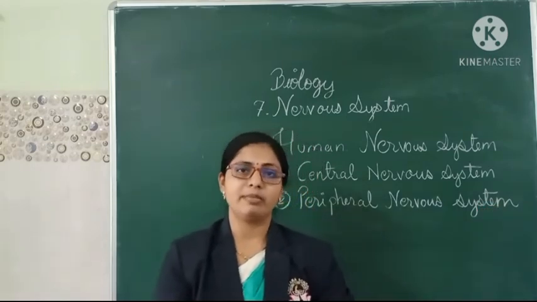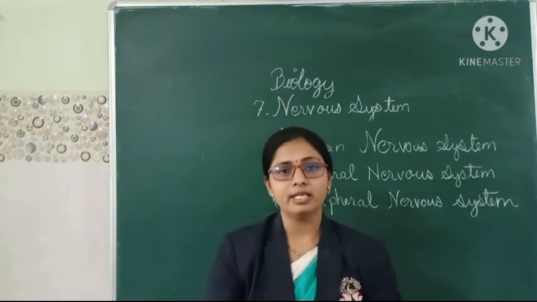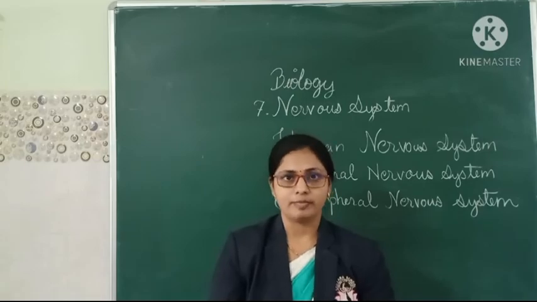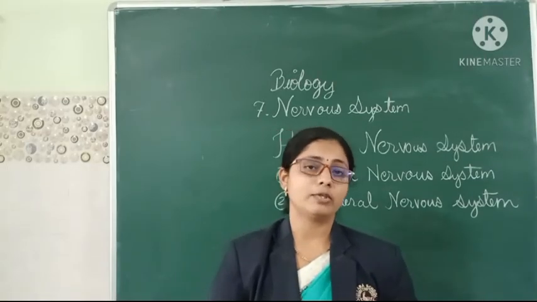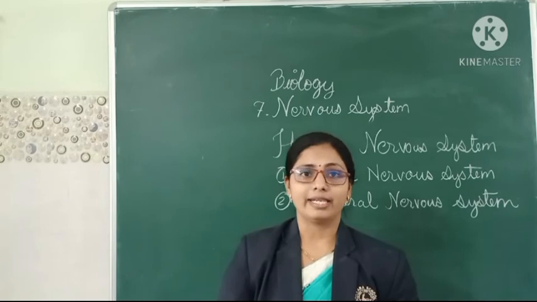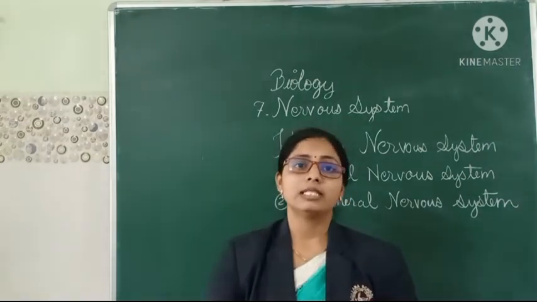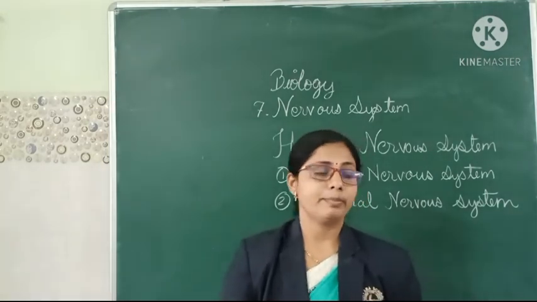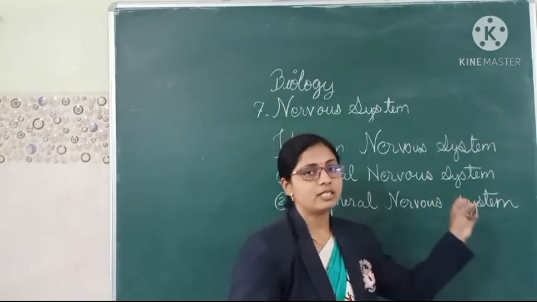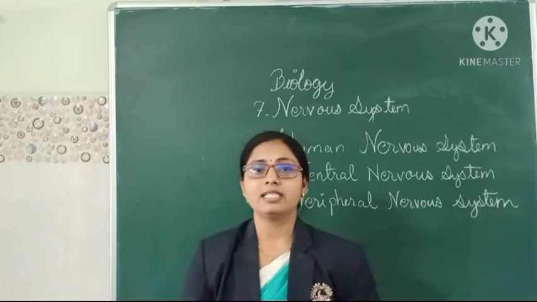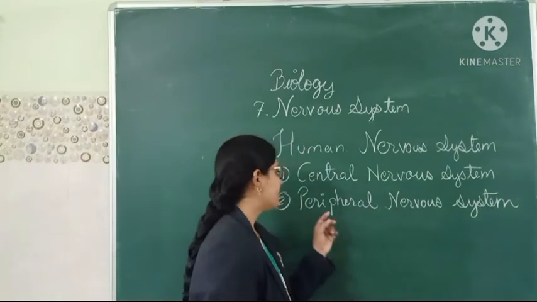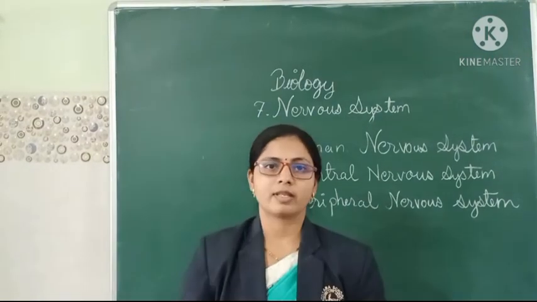The central nervous system is related to the brain as well as the spinal cord, where the brain is well protected by the skull and the spinal cord is protected by the vertebrae. So this is about the central nervous system.